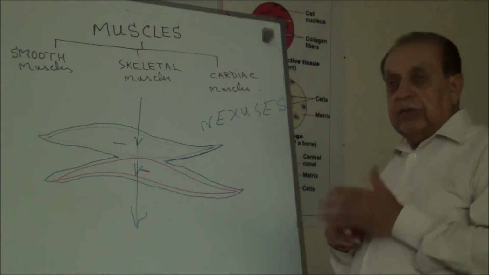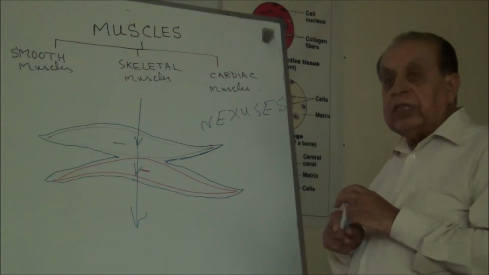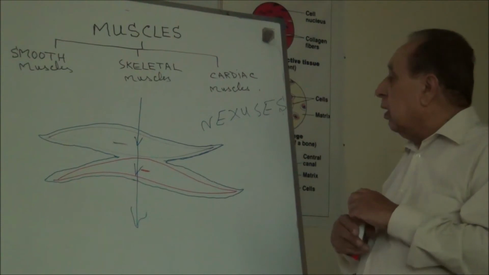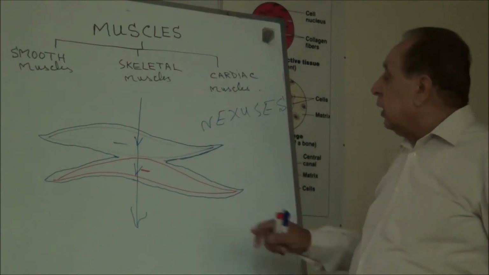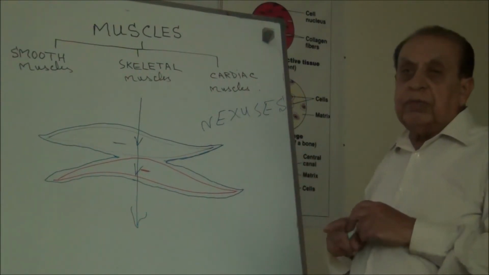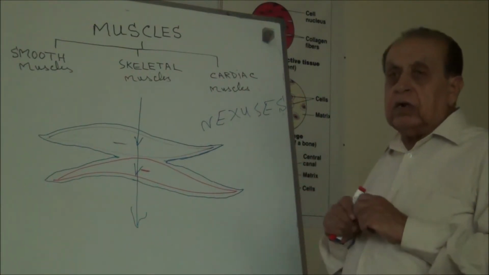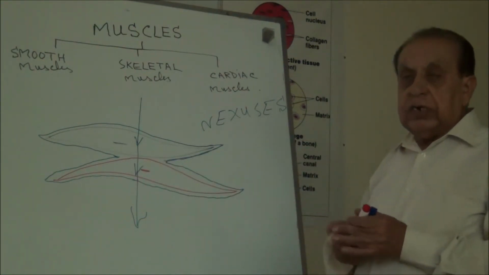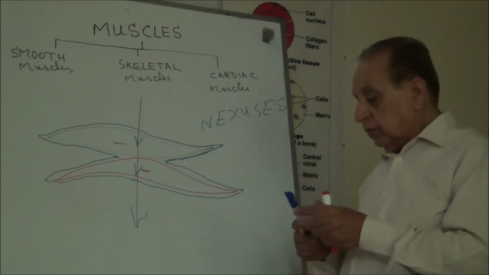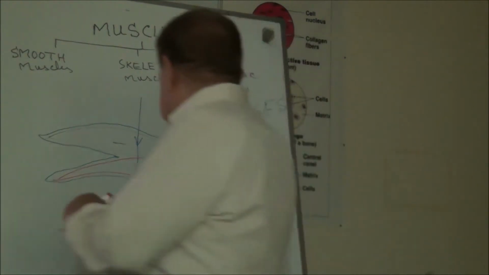Actin, thin filament, and myosin, thick filament. In the remaining muscles, these actin and myosin filaments are in registered order, while in smooth muscles, they are not in registered order.